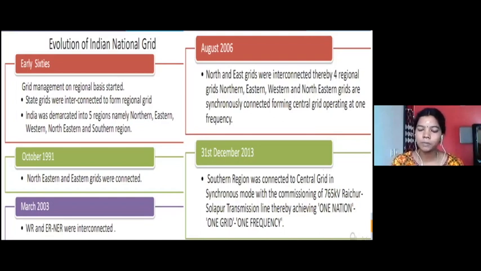So to avoid this blackout, once we come to this one nation, one grid, and one frequency, such kinds of conditions can be avoided. So this is the overall evolution of the Indian national grid. Starting from the 5 different regions, we have come down, and now we have only one grid, one nation with one frequency.